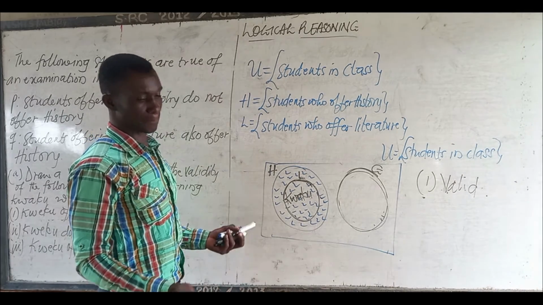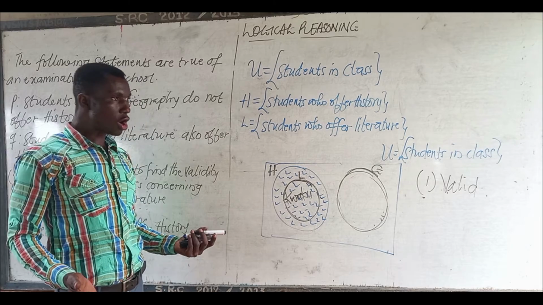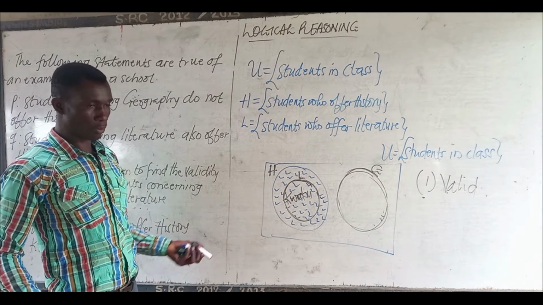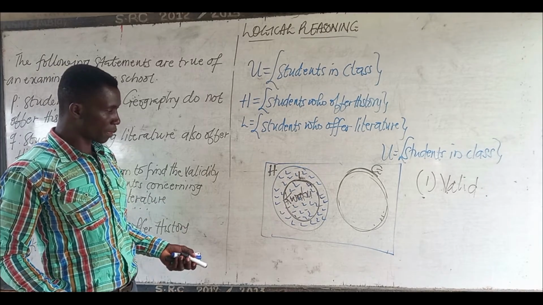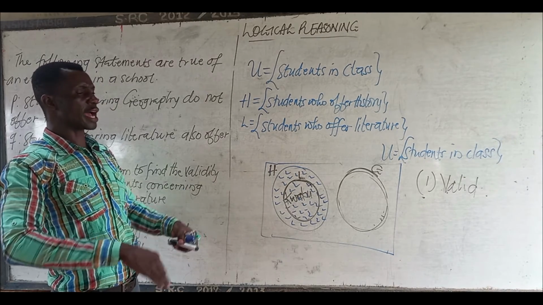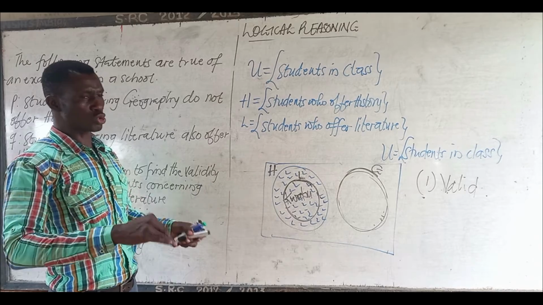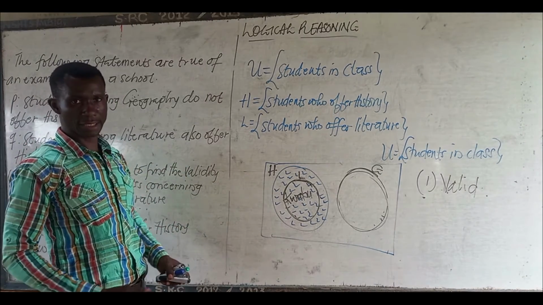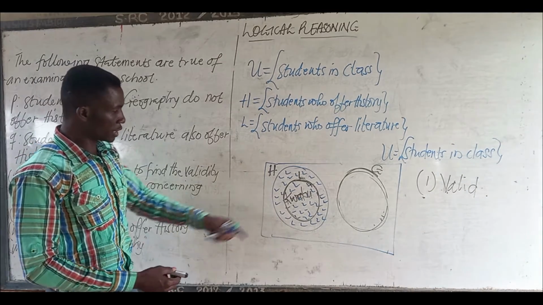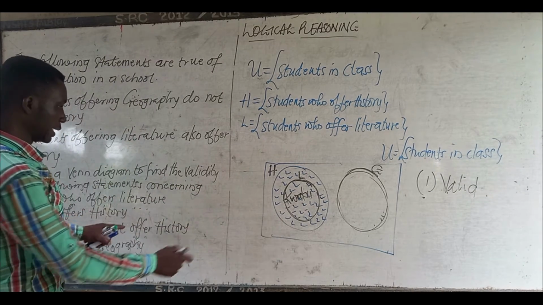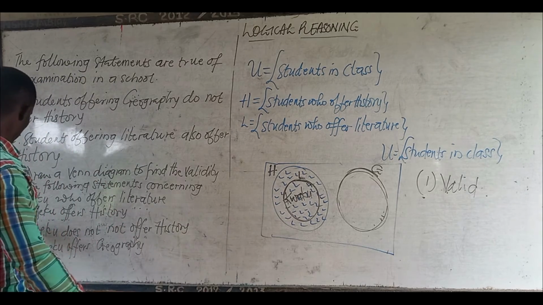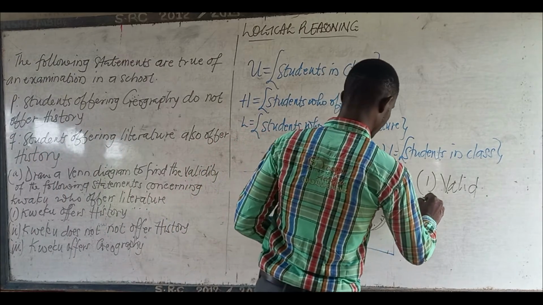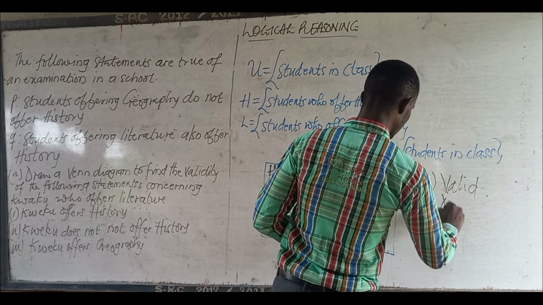It's like saying that all junior high students wear uniform. So junior high students are the people who wear uniform. As soon as you are a junior high student, you wear uniform. If you wear uniform, that doesn't mean that you are a junior high student. So the same thing. Kweku is here already, literature. Kweku does not offer history. This is not valid.